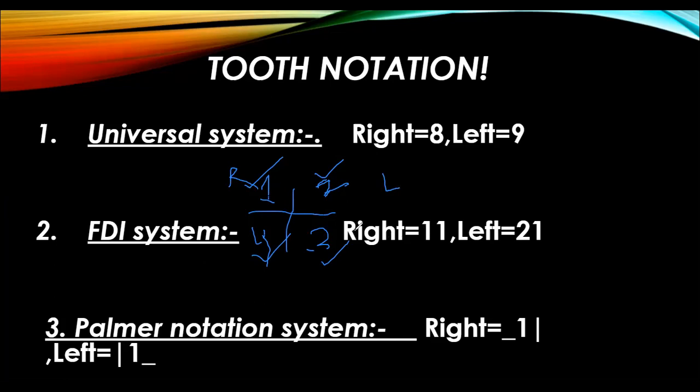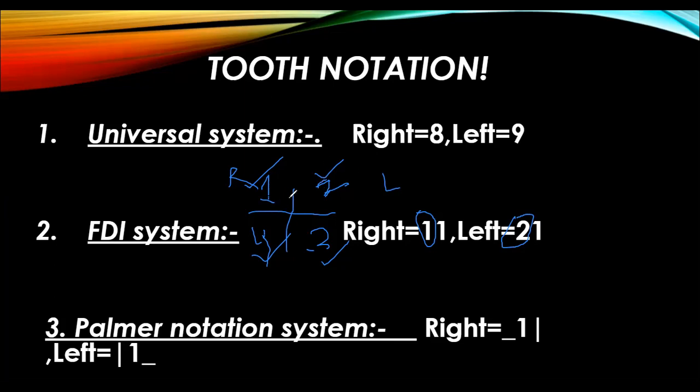So for the right side, we have mentioned 1. This digit is indicating the right side, that is the maxillary right. Same as it is, this 2 is indicating the second quadrant, the maxilla, right? Because we are discussing the maxillary central incisors, so for right we have 1, for left we have 2.